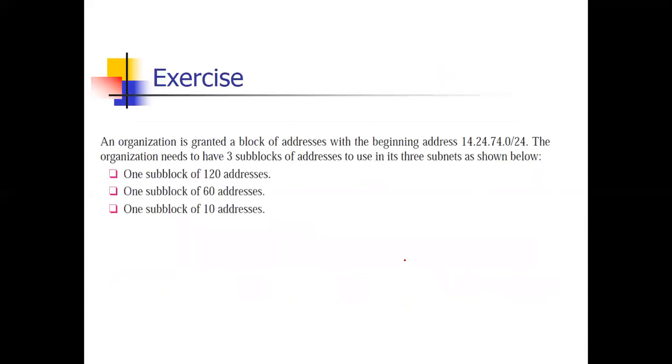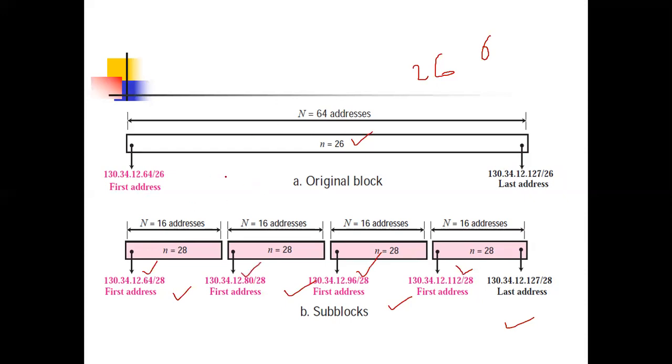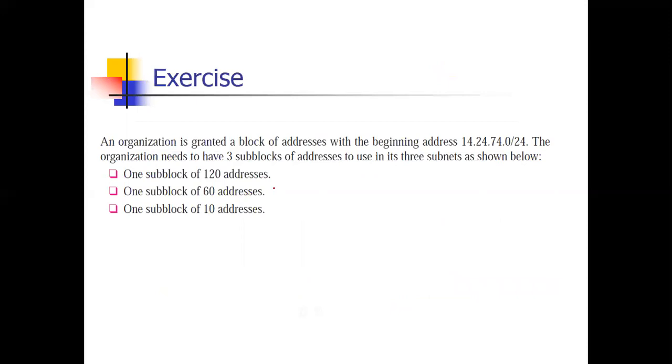Now the next question: an organization is granted a block of addresses with a given beginning address, and the organization needs 3 sub blocks. In the previous case there were 4 sub blocks of equal size, but here they want 3 sub blocks with different sizes, not a uniform distribution. They want 1 block of 120 addresses, 1 of 60, and 1 of 10.